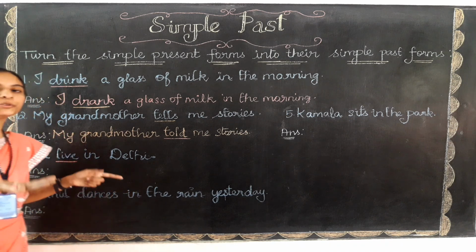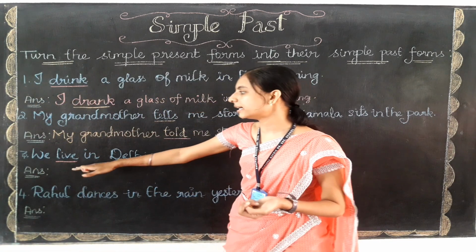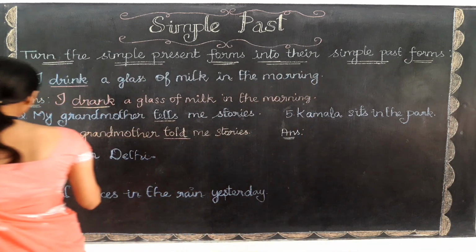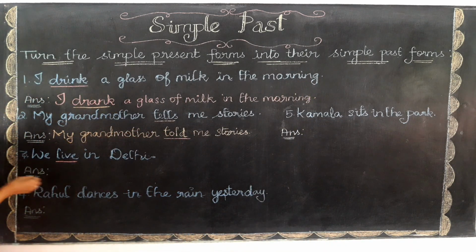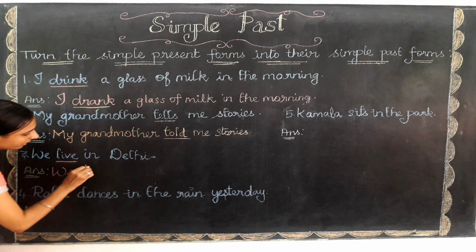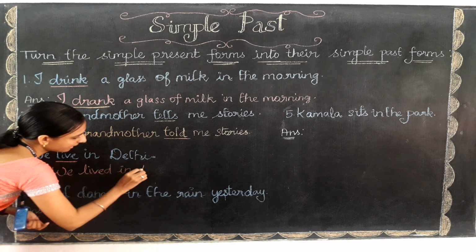Now we need to change it into past form. Can you tell me the past form of live? Yes, that will be lived. So we lived in Delhi is the answer.